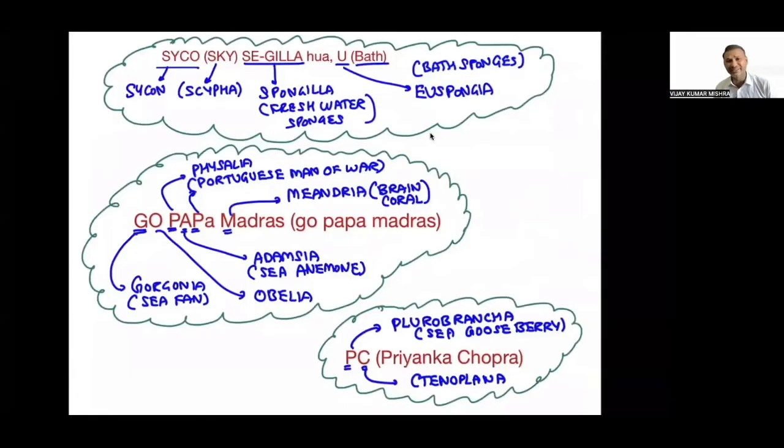Now let's talk about the trick. How to remember the names of these organisms. Is that clear? So here we go. Psycho sky se gila hua, you should bath. It is a trick. Psycho is a name of a person. This person is going down for the office, but suddenly from the sky water came and he became gila.